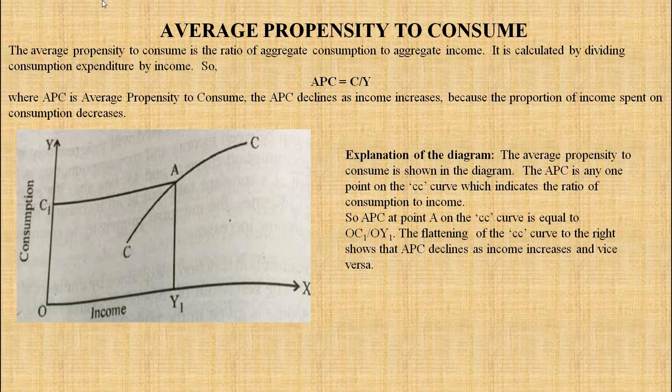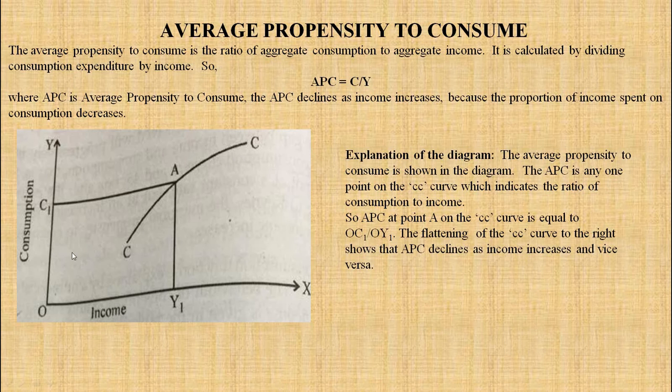Now we have to show it with the help of a diagram. Students, when the diagram is there, you have to write in a proper way. After giving the diagram, write the explanation of the diagram. First, along the x-axis, we measure income. Along the y-axis, we measure consumption. The average propensity to consume is shown in the diagram. The APC is any one point on the CC curve. This is the CC curve, which indicates the ratio of consumption to income.